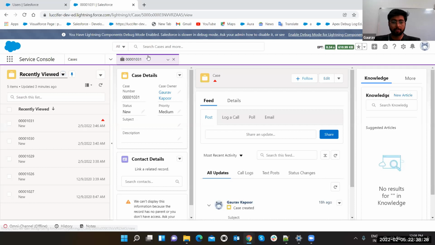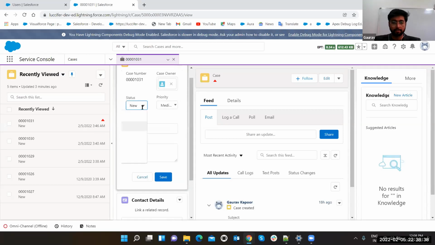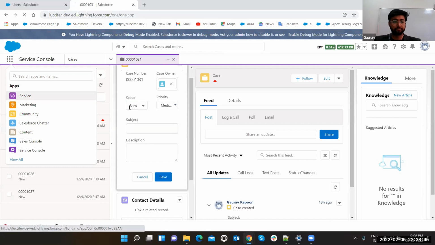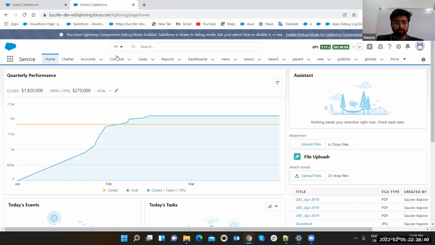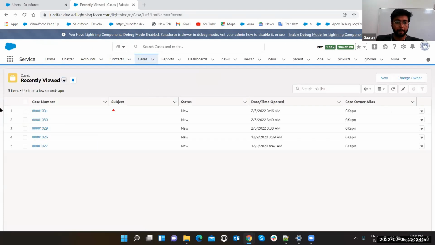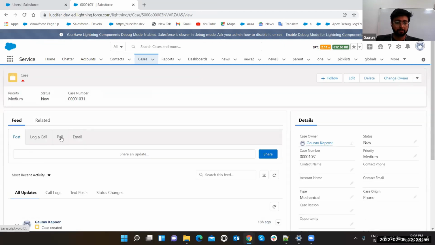Okay, yeah, this is a case. This is new priority. You can also set subject. These are some of the features, and you can also select status. Okay, one second. Let me go to Service Cloud, Cases. See, these are the things which you can set. This is case, post, log a call, email, you can generate it.